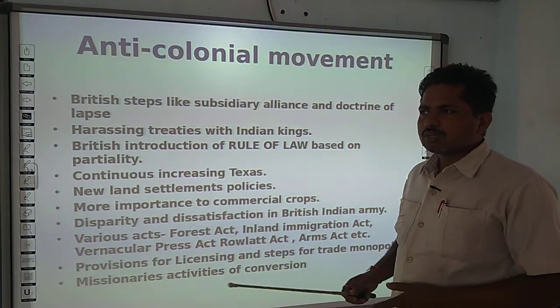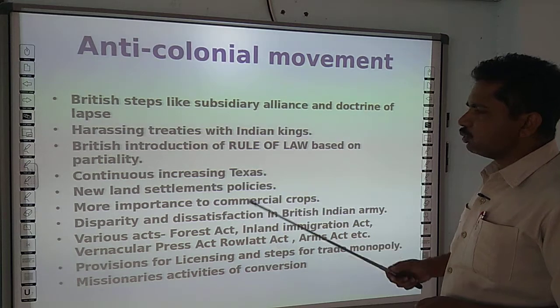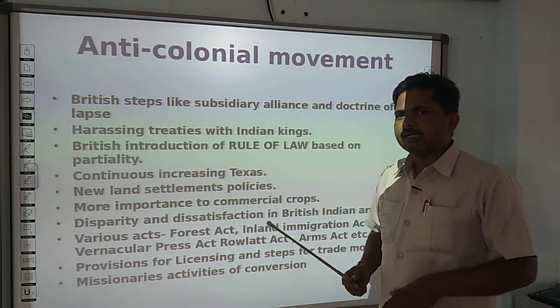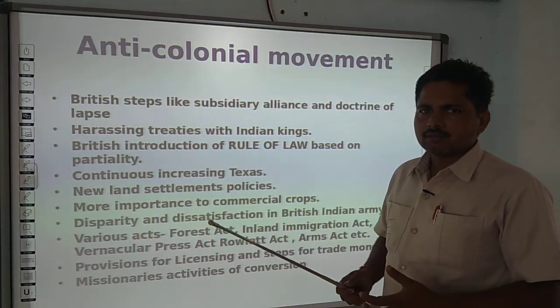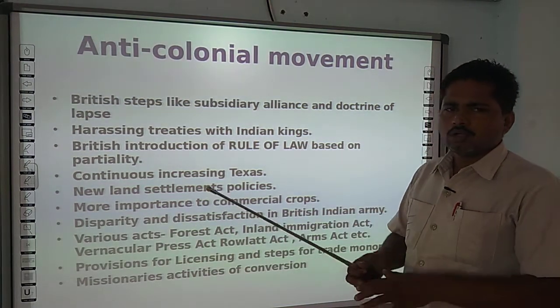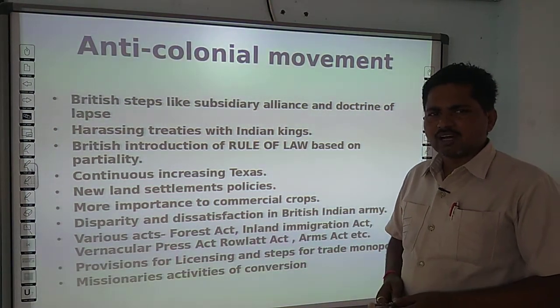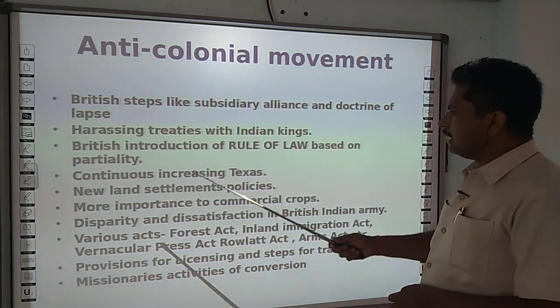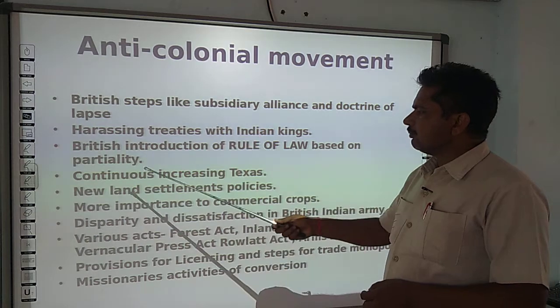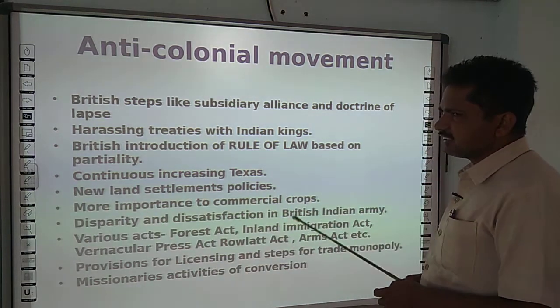Britishers did not have any rules or regulations in India. Even if they killed some Indian people, no rules or regulations were imposed on them to punish them. The British government was also continuously increasing taxes.